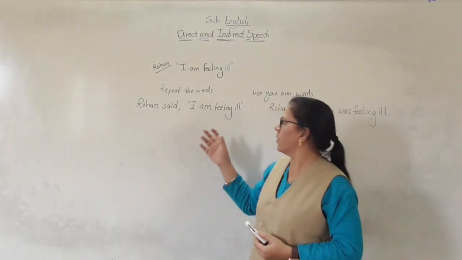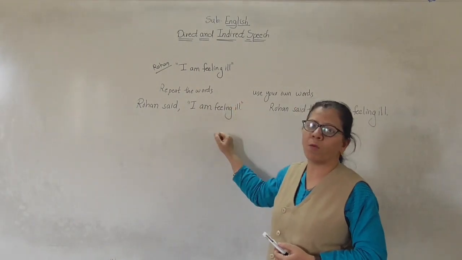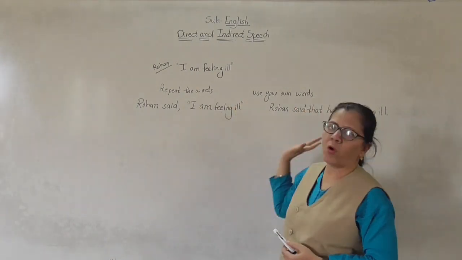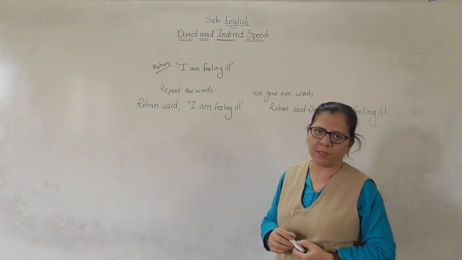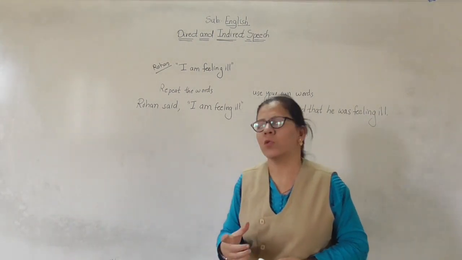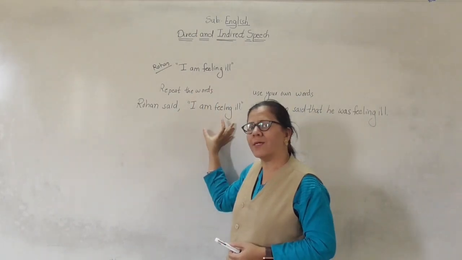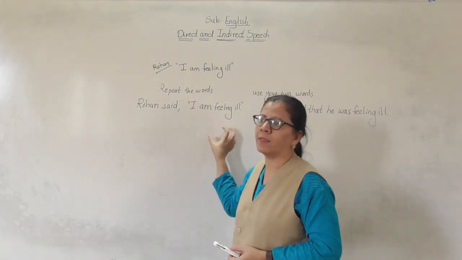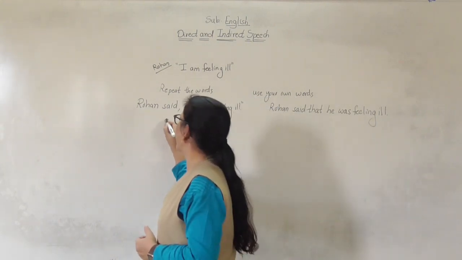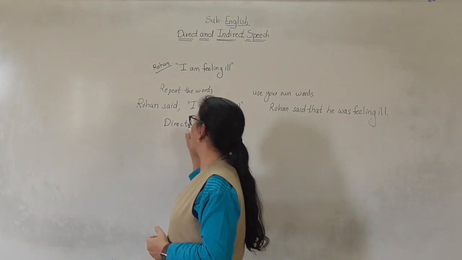You must have noticed that here I have put these words in inverted commas, and here I have not used inverted commas. So whenever you speak the actual words of the speaker and you put them in inverted commas, then that is direct speech.